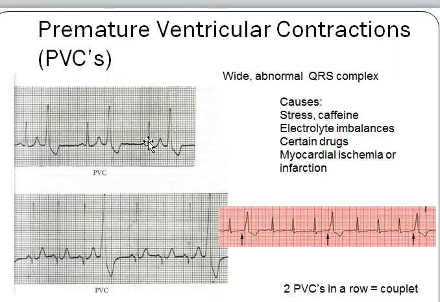So again, isolated PVCs are totally normal. Everybody has them. I mean, you feel that. Sometimes you feel your heart skips a beat now and then. That's what's happening. You're having a PVC. So 2 PVCs in a row are called a couplet. Again, if people start to have a lot of PVCs, or they start to have a lot of 2 PVCs in a row, they might want to get those looked at. But everybody has an occasional irregular beat now and then.